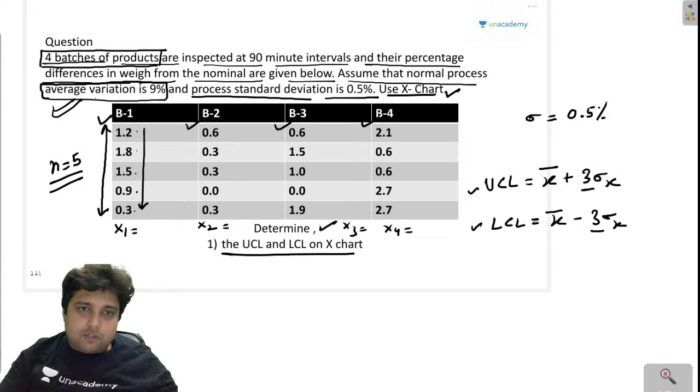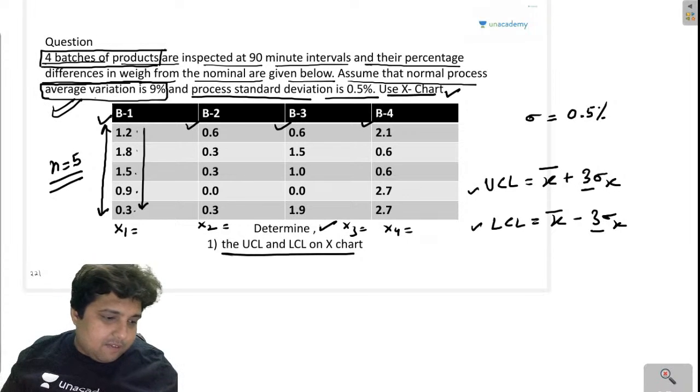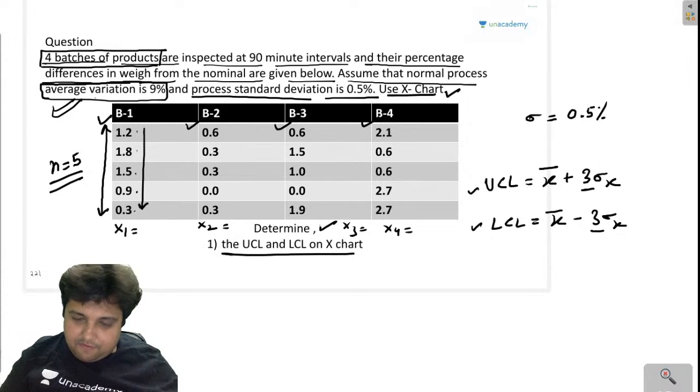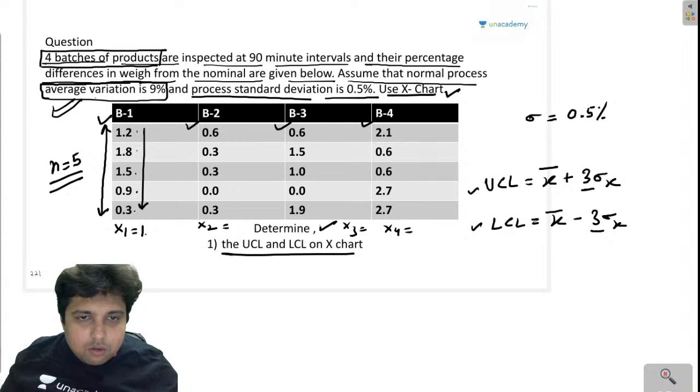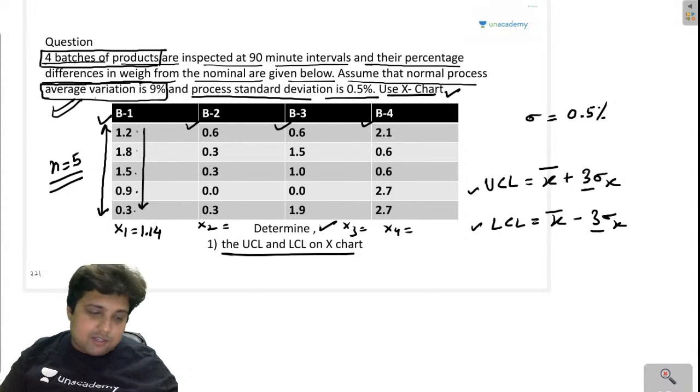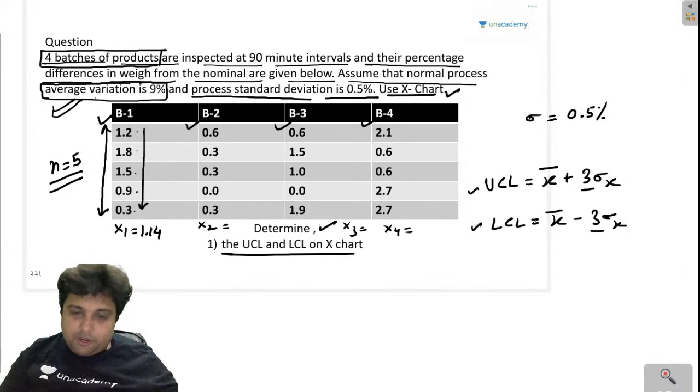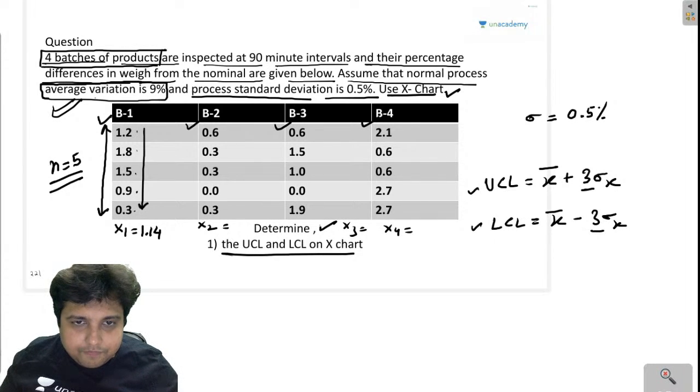So it will be coming as 1.2 plus 1.8 plus 1.5 plus 0.9 plus 0.3. So this is coming out to be 5.7 divided by 5, that is 1.14. Now let us consider this one. So this is 0.6 plus 0.3 plus 0.3 plus 0.3 divided by 5. So this is coming as 0.3.